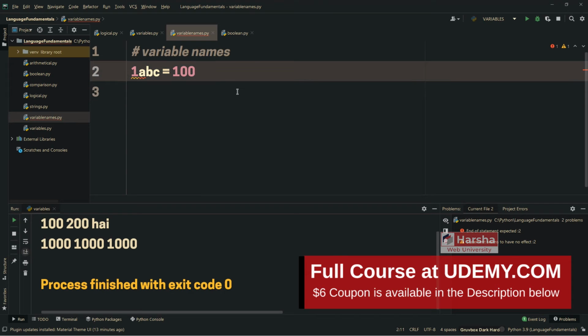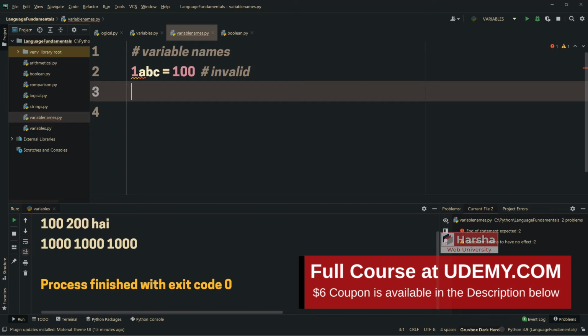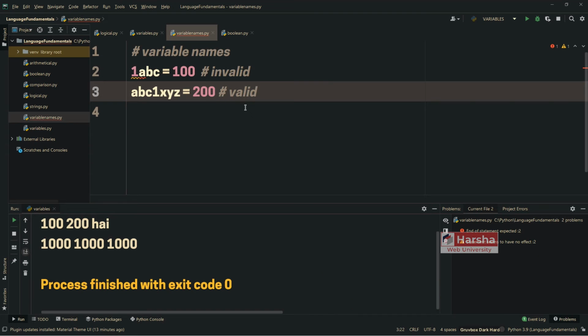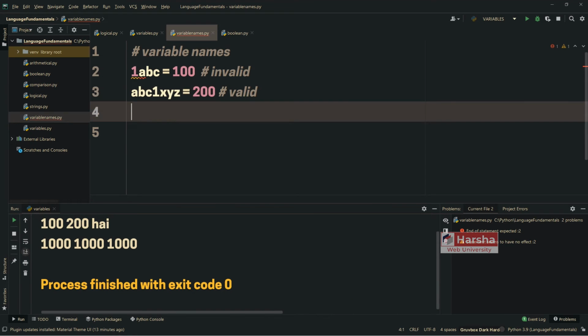It is invalid. Can I create a variable with digit in between like this? Yes, absolutely valid. Can I use a variable name that ends with a digit? Something like this? So, it is valid.